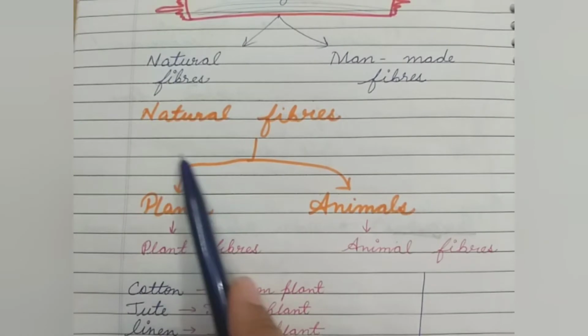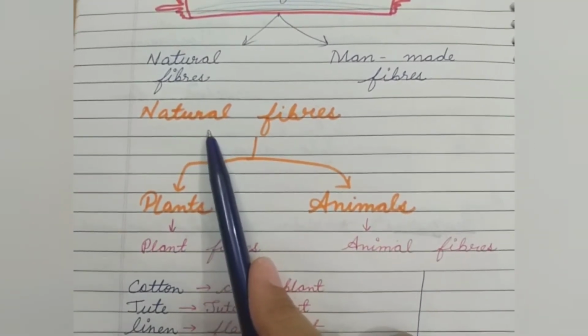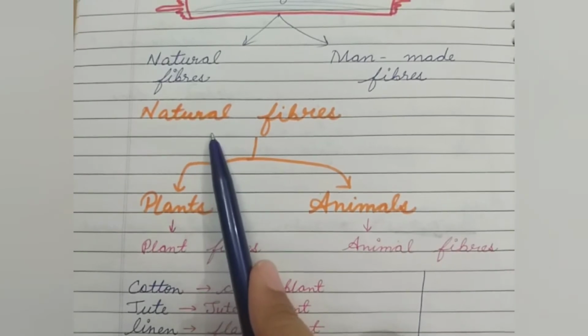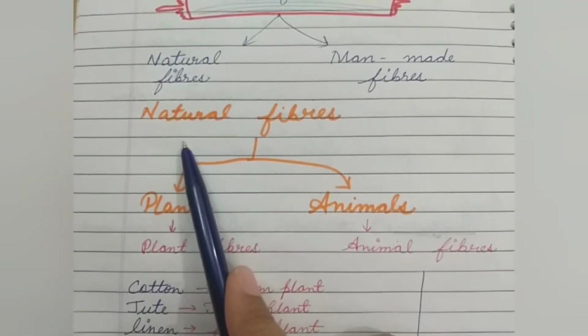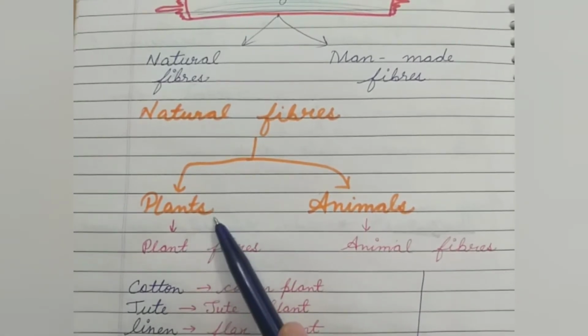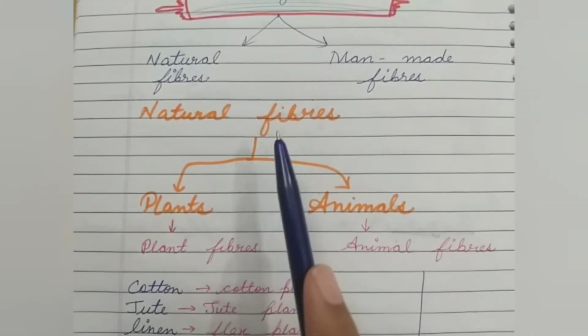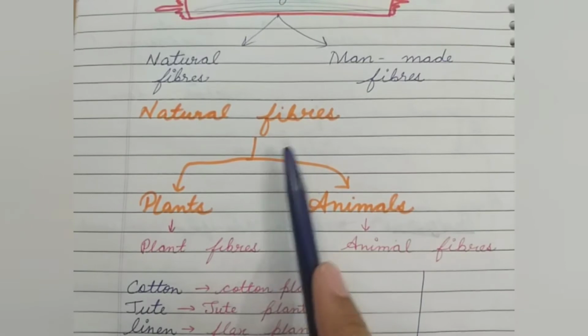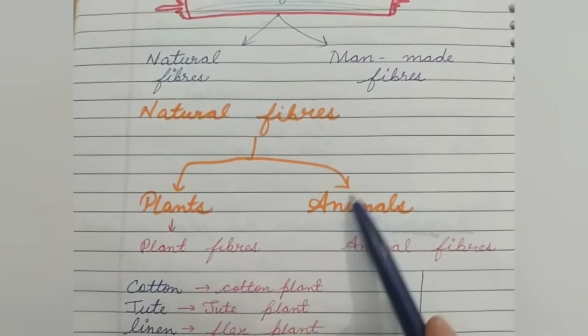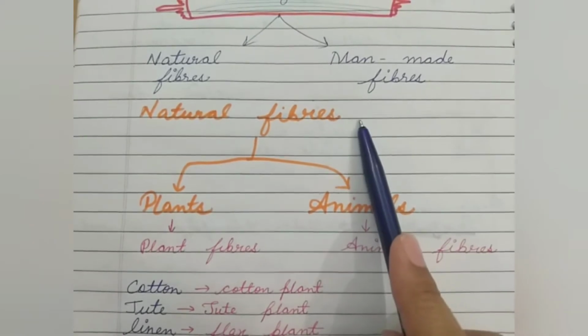They are known as natural fibers. As the name indicates, natural means nature only. So we are getting them from nature, and in nature, we include plants and animals. So the fibers that we get from plants or animals are called natural fibers.